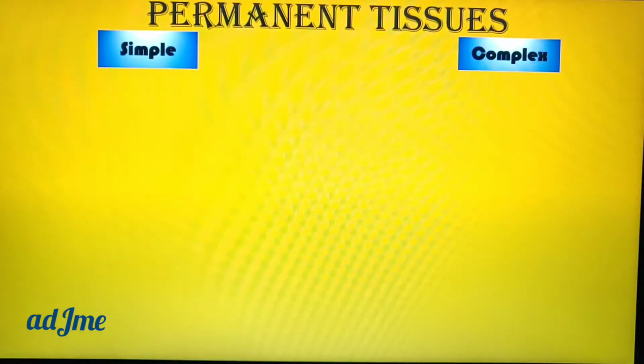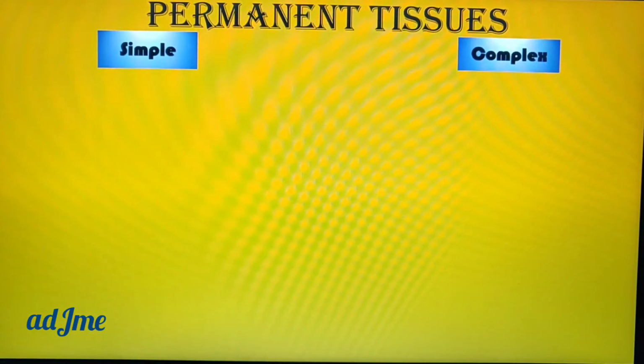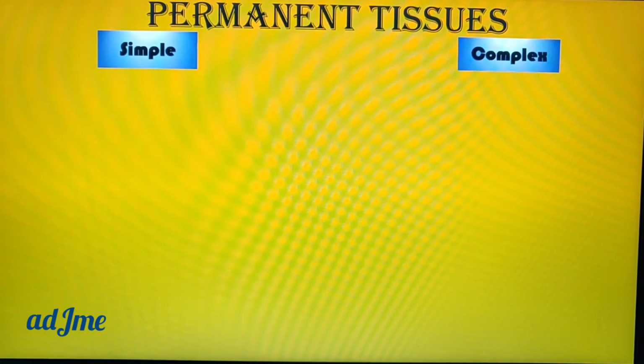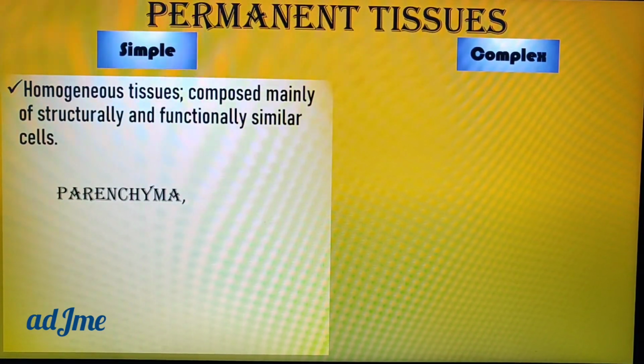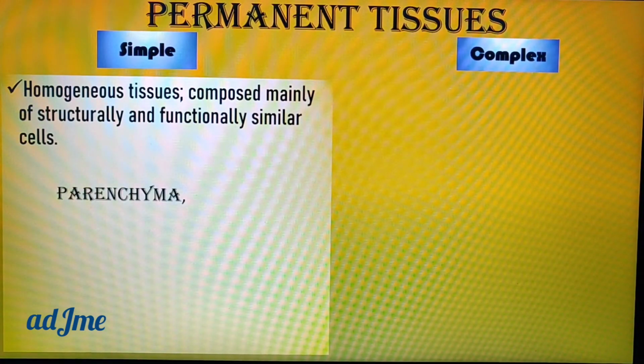Then with regard to these permanent tissues, they are classified into two types: simple tissues and complex tissues. So this is what we are going to learn in today's class. The permanent tissues are classified into simple tissues and complex tissues. As it is in the name, simple tissues are homogeneous tissues.